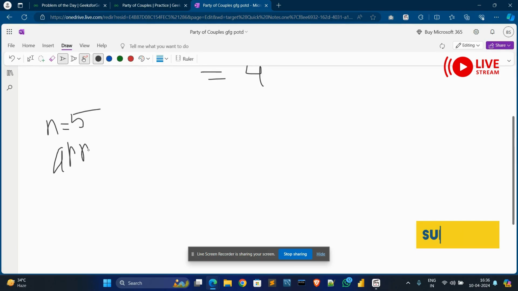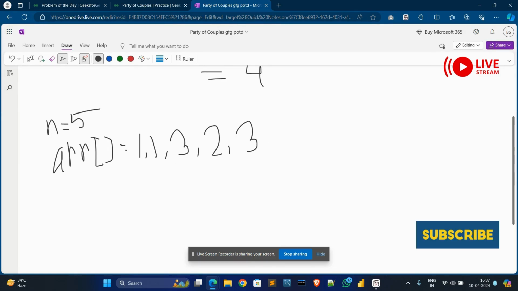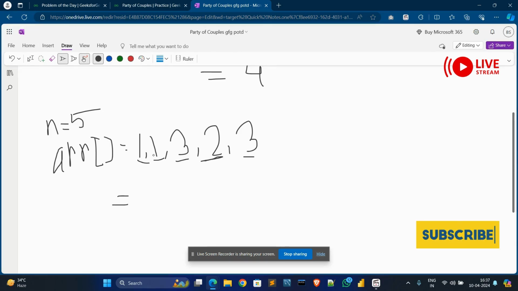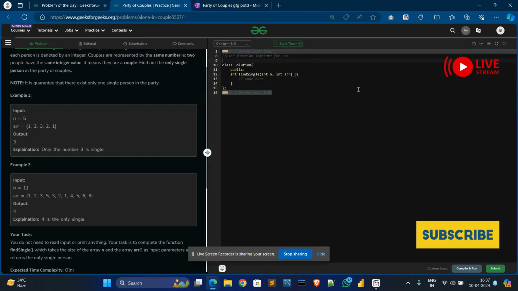Same thing, take an array of size 5, and the array elements are 1 1 3 2 3. Here, 1 appears two times, so it is a couple, and 3 also appears two times, so it is also a couple, and 2 appears only one time. So in this example, 2 is the single one. Okay, so let's go to our code section.